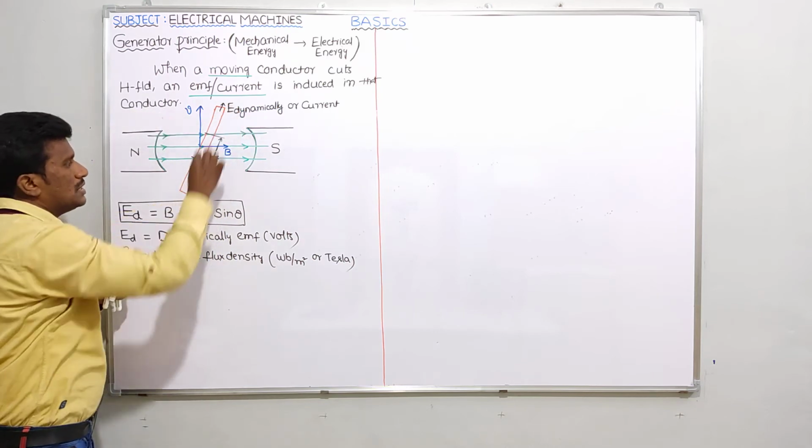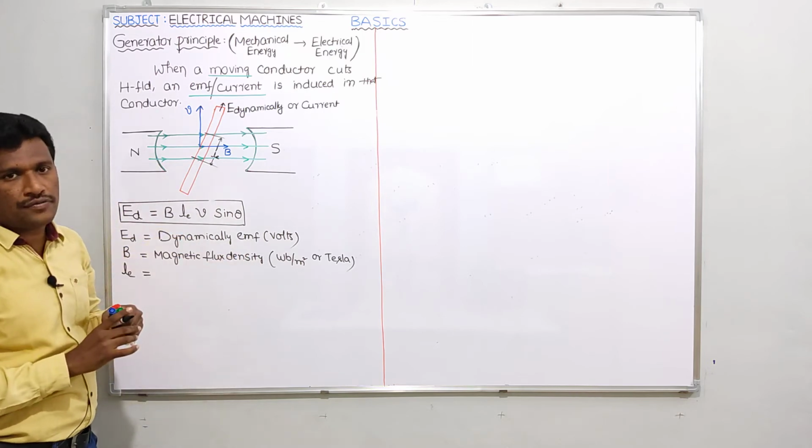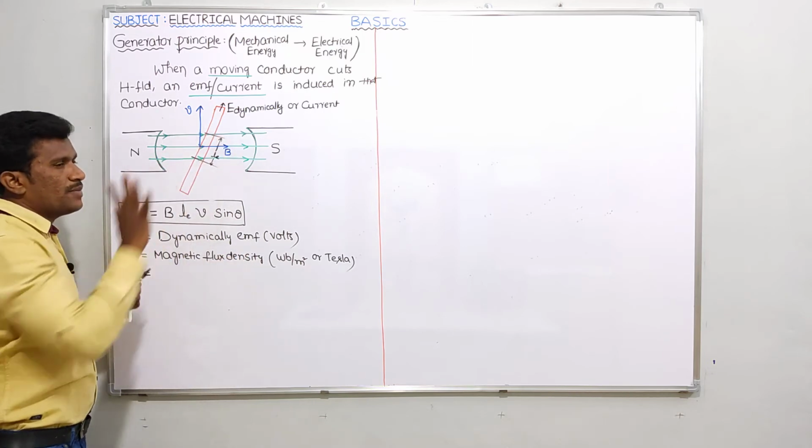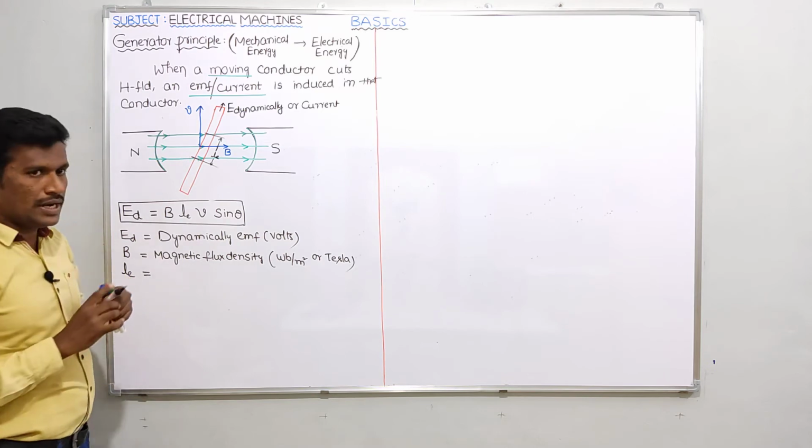This portion is not under the influence of the magnetic field. Only this portion is under the influence of the magnetic field, and you should take that much length only, right?